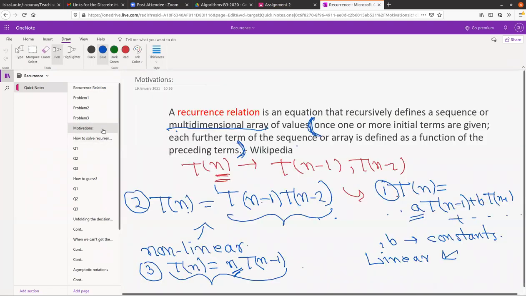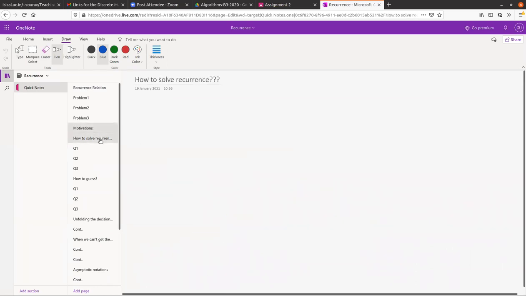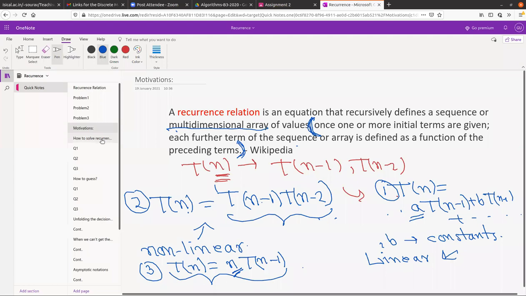I hope you got this: I missed mentioning that there are three types of recurrence we are going to see here. One is linear, one is non-linear, and one is exponential. Do you guys have any problem here? Okay, I hope not. If later on you have any problem, you can always ask us.